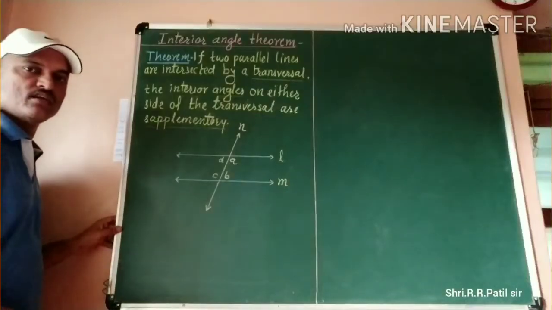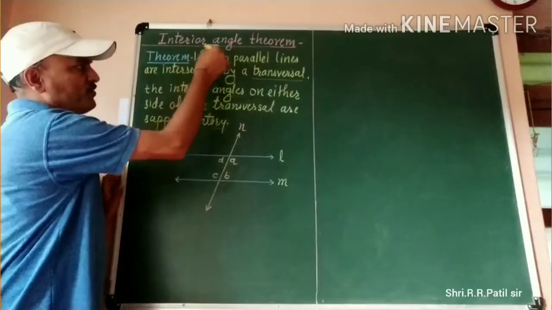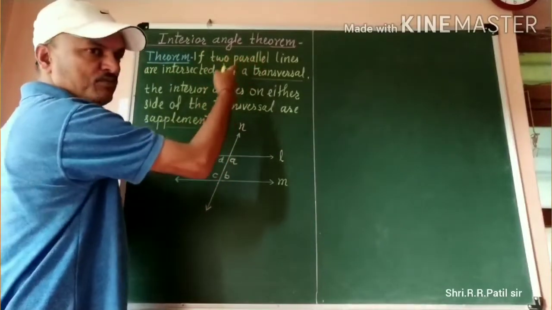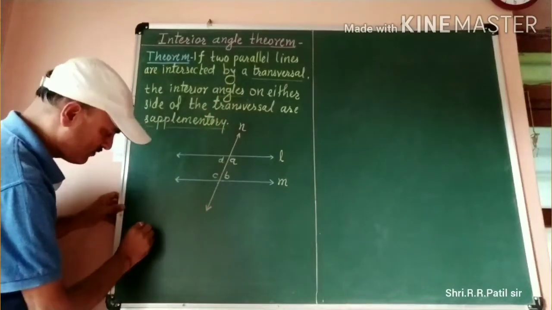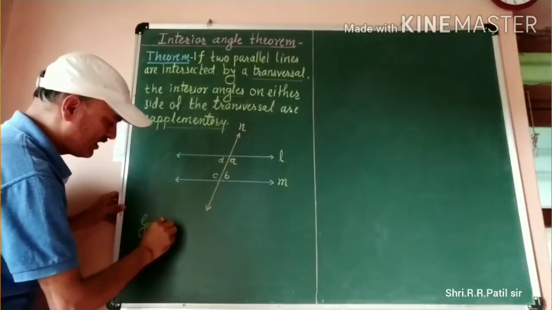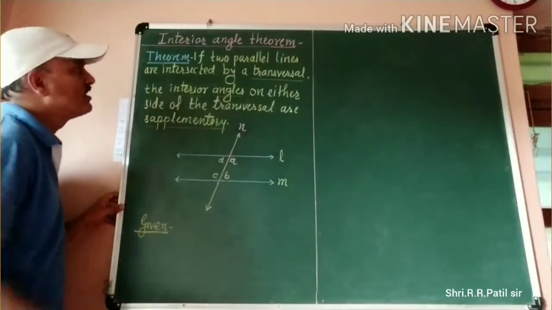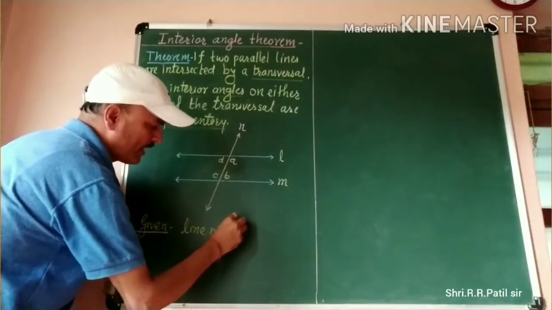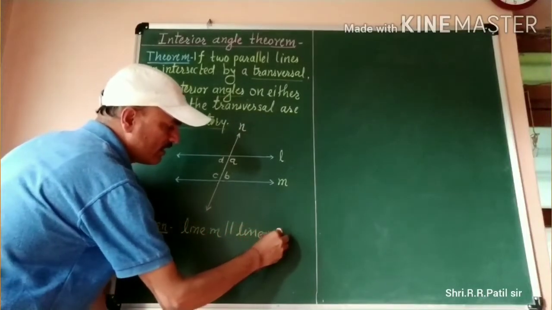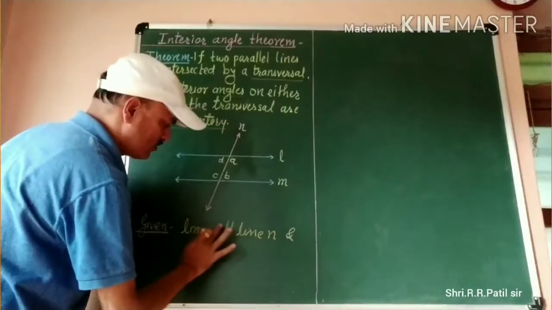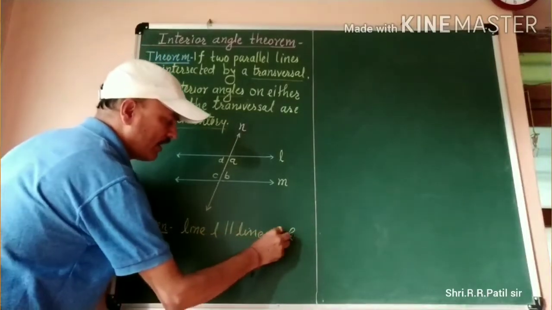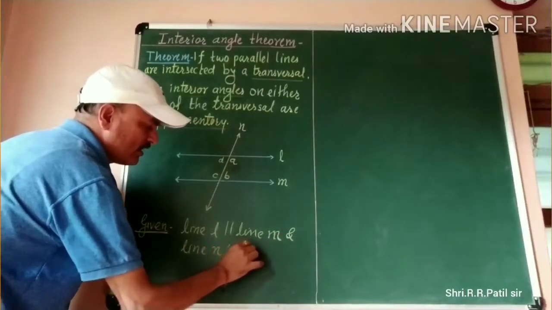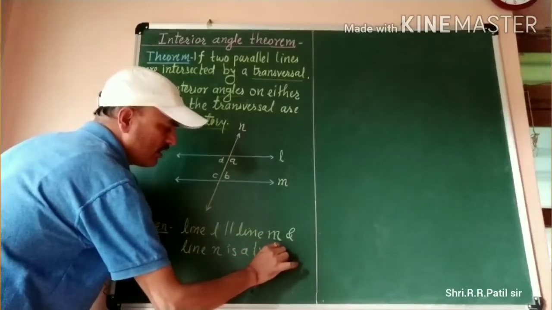Now we have to write the given. Do you know what is given? The statement from "if" to "then" is called the given. All the things mentioned in between "if" and "then" are written in the given. Therefore, I am writing here: given. What is given? There are two parallel lines, that is, line L is parallel to line M, and line N is a transversal.